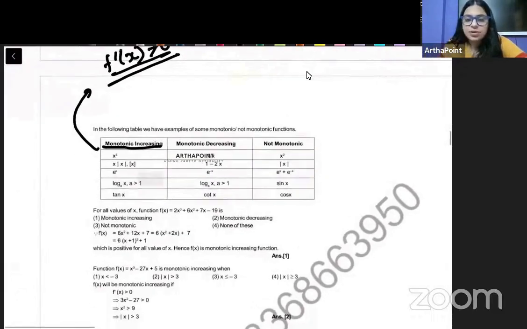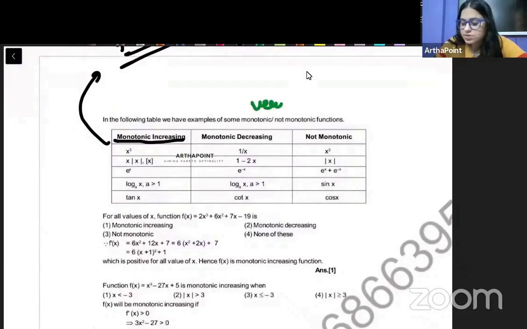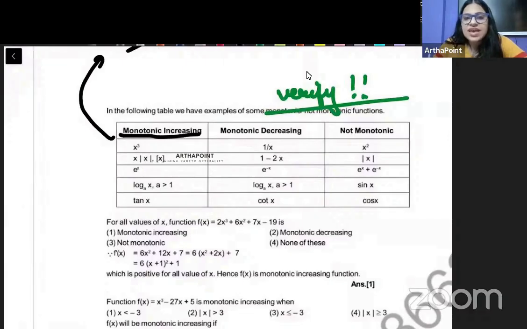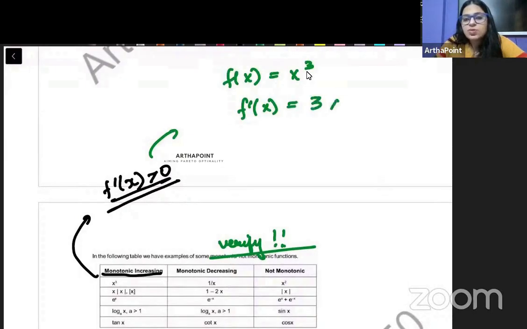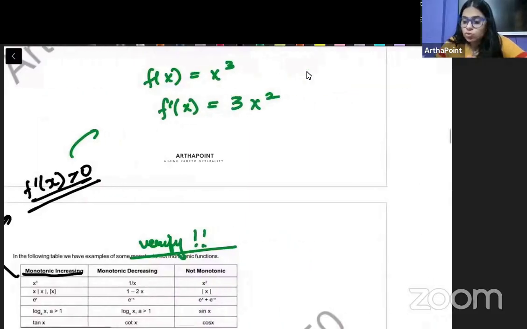So now just see here. Take this first example. Please verify all these examples. देखो पहले वाला example देखो, it says x cube. तो अगर मैं x cube के slope की बात करूं, if my function is x cube, then the slope of the function will become 3x square. मैं x की कोई भी value plug in करूं, negative और positive, whatever value, अगर वो x की value आप यहां plug in करोगे, you will always get a positive value here, always, right?